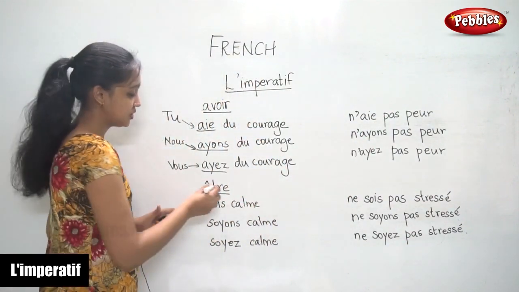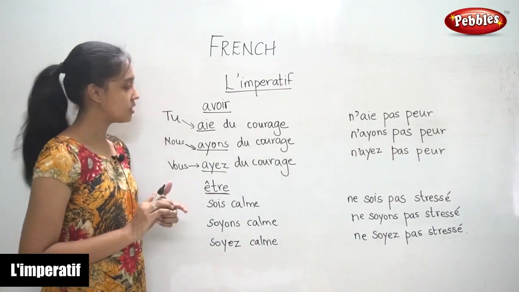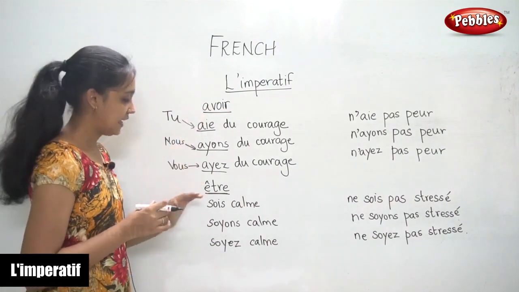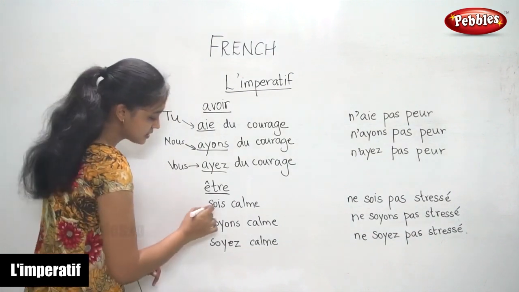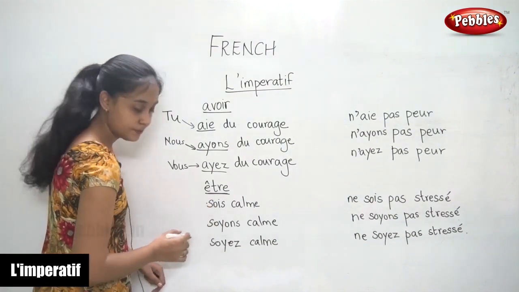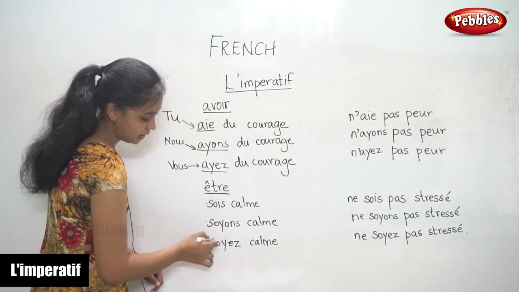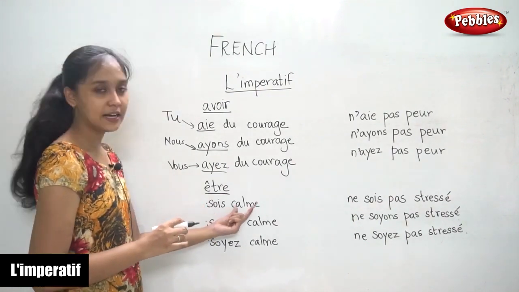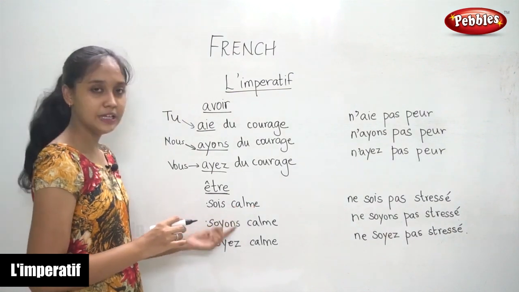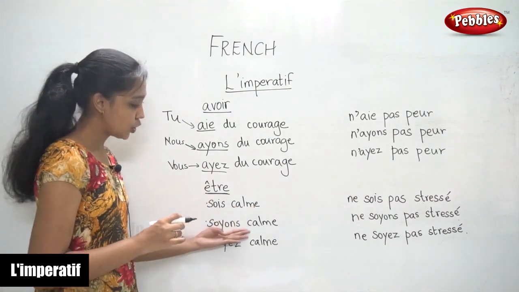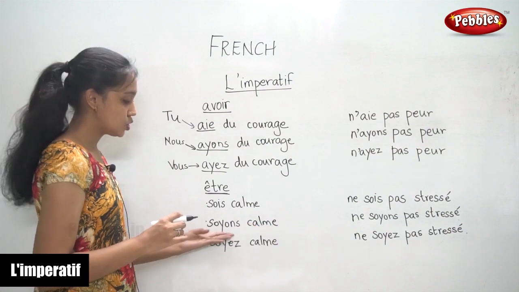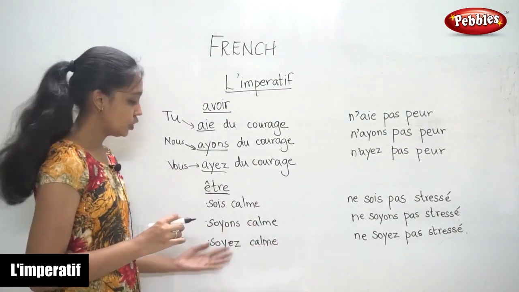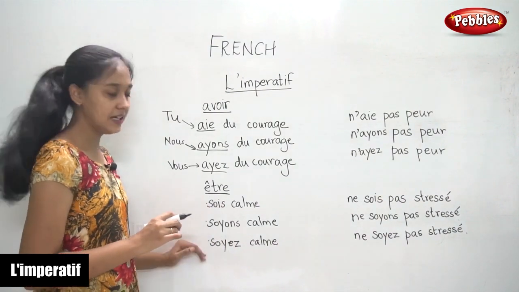Next, moving on to the verb être. So now you know how to write the imperative form of avoir. Être. For être it is, again, this is for tu, this is for nous, and this is for vous. So for tu it is sois calme. Sois calme. Be calm. Soyons calmes. Soyez calmes. So all these mean be calm.